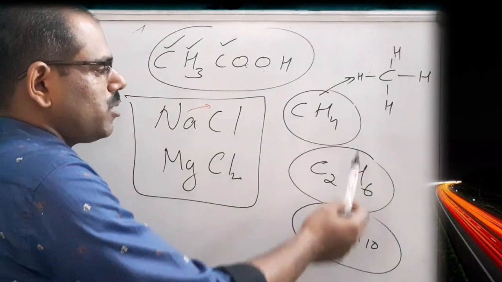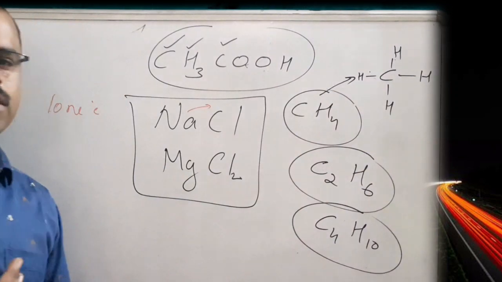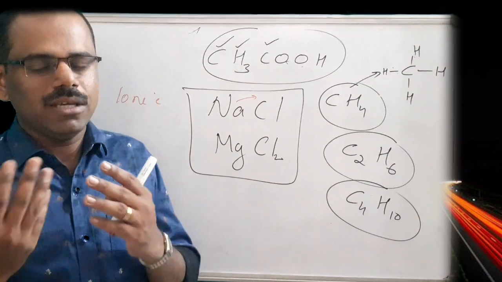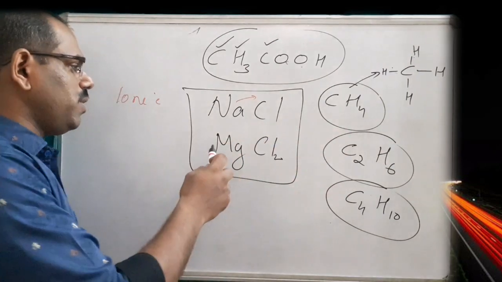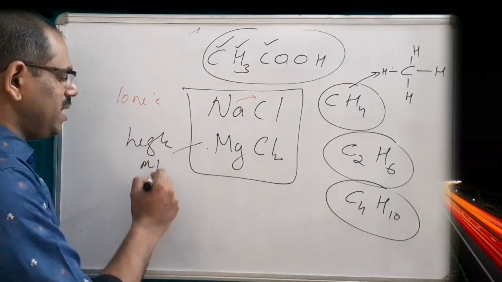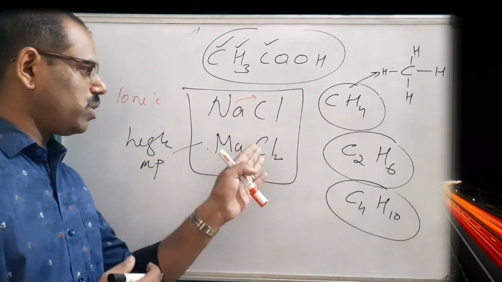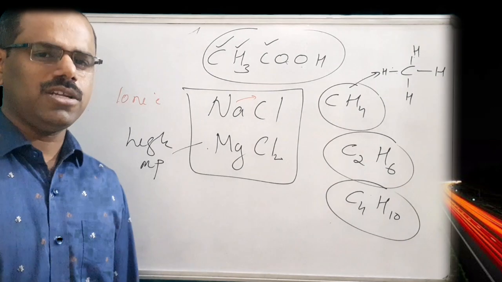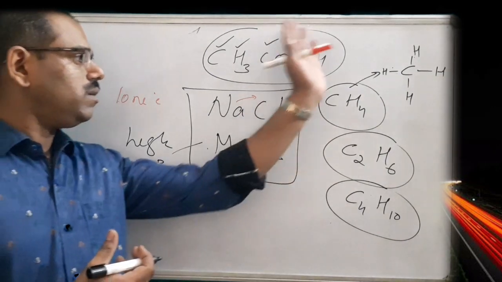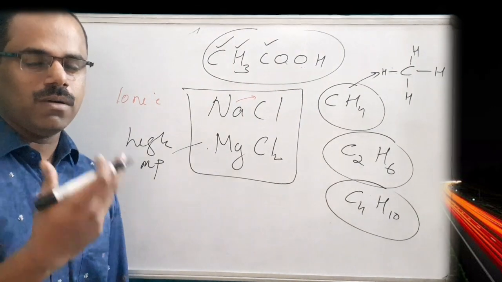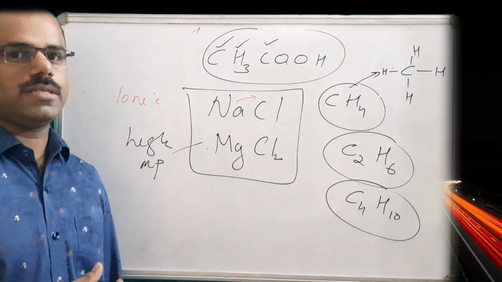Since organic compounds have covalent bonding, their melting and boiling points are comparatively low. But ionic compounds have high melting and boiling points, like sodium chloride and magnesium chloride. Sodium chloride, the common salt in our house, is soluble in water, while organic compounds are not soluble in water, only in organic solvents.